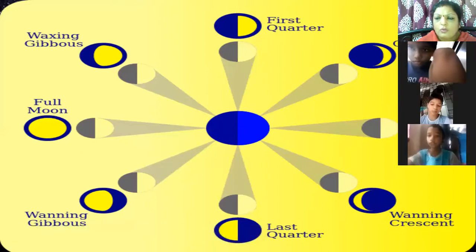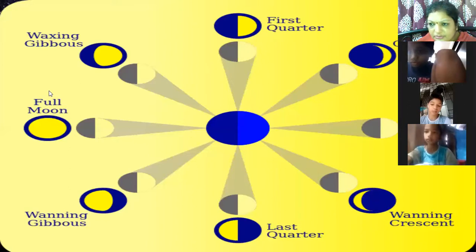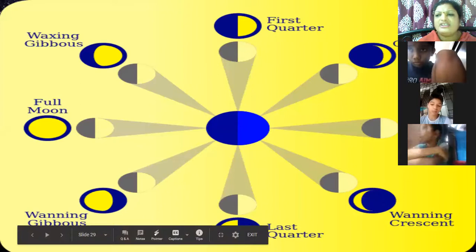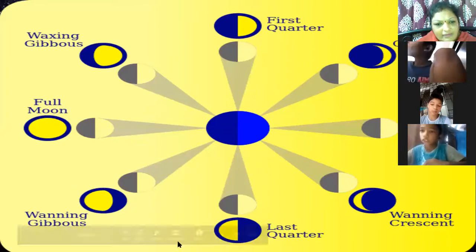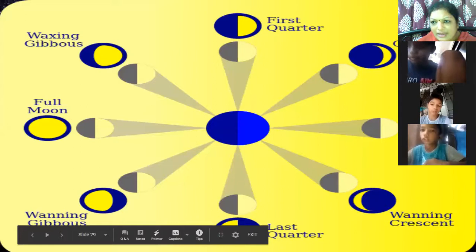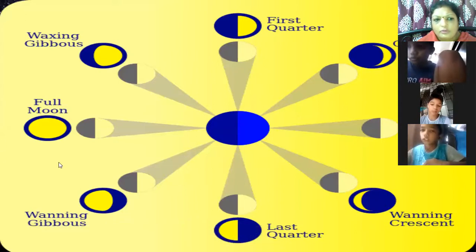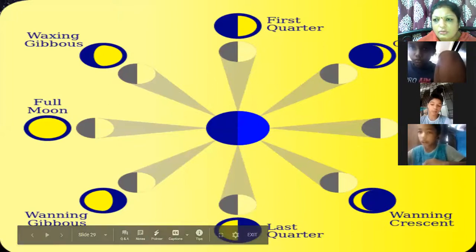So from one new moon till full moon, Shukla Paksh. And from full moon to new moon, Krishna Paksh. Shukla Paksh and Krishna Paksh. The waxing moon and the waning moon. Waxing moon till the full moon, and waning moon from full moon to the new moon.